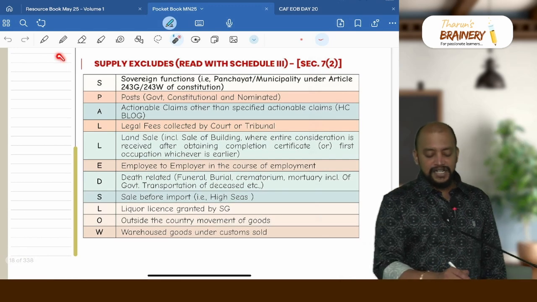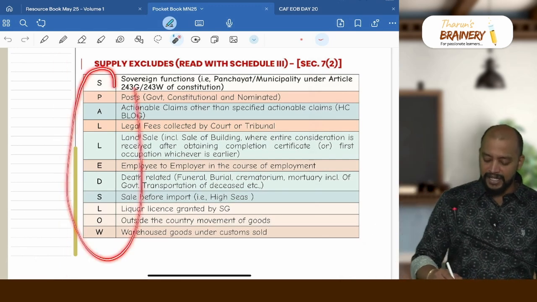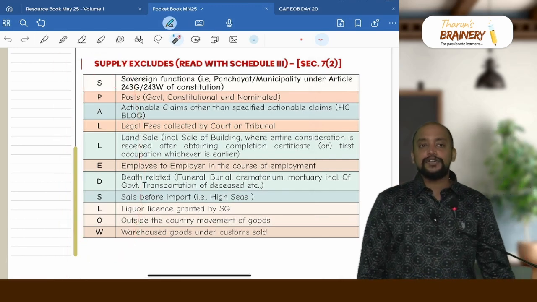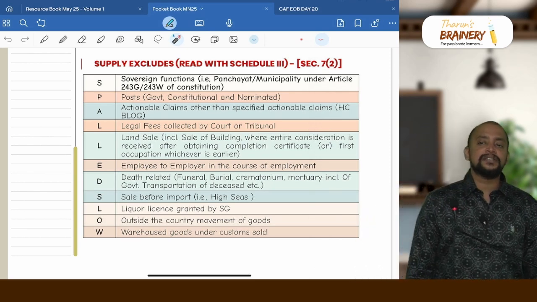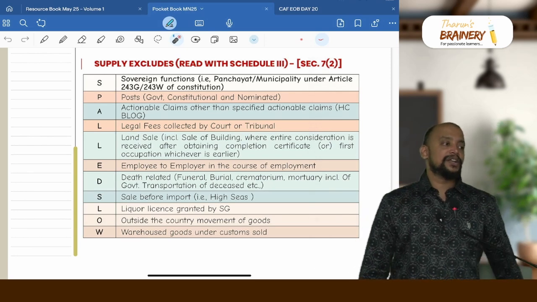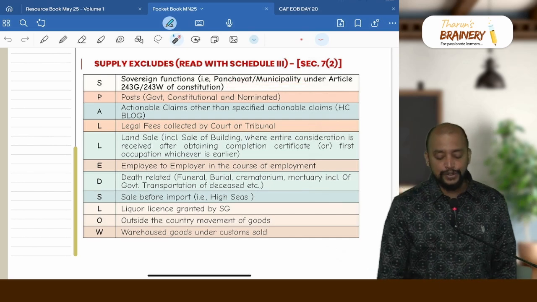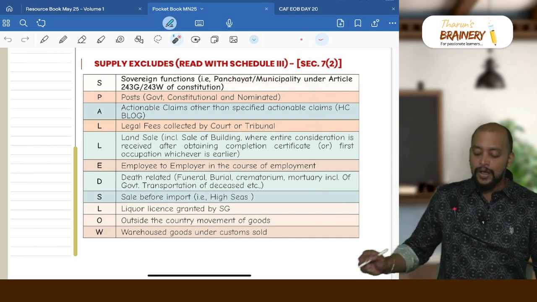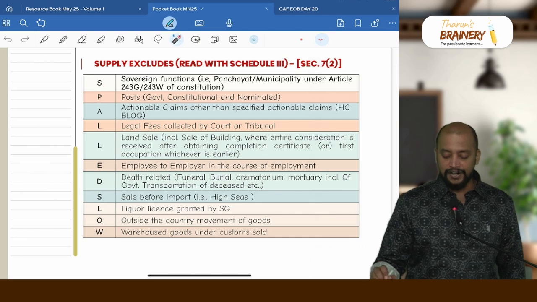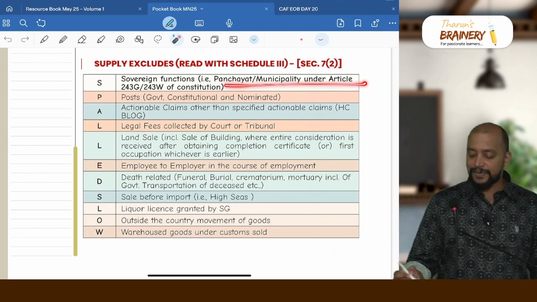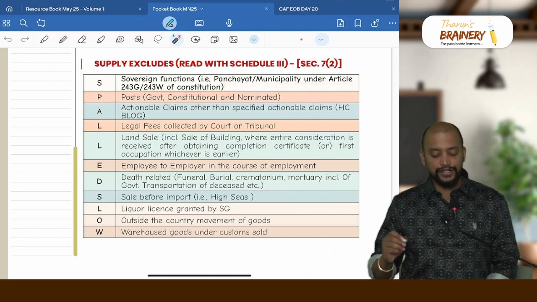So what are the activities which are excluded? You have to remember with the keyword SLOW-PADLOCK. S for sovereign functions. Sovereign functions means there are some activities of the government, that is municipality or gram panchayat, activities under article 243G or 243W of the constitution. Only these sovereign functions are excluded from supply, that is panchayat or municipality under article 243G, 243W of the constitution.